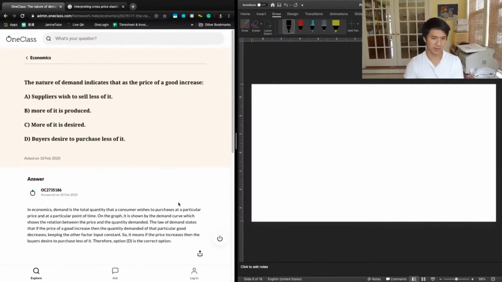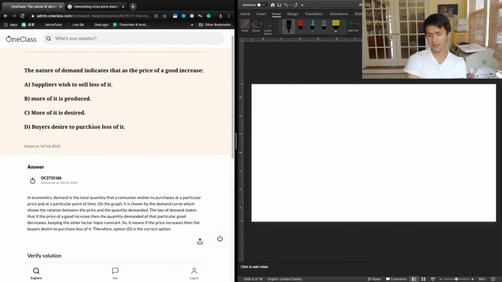Buyers desire to purchase less of it when the price of a good increases, and so we're going to go with D. Let's take a look at the previous tutor's answer.